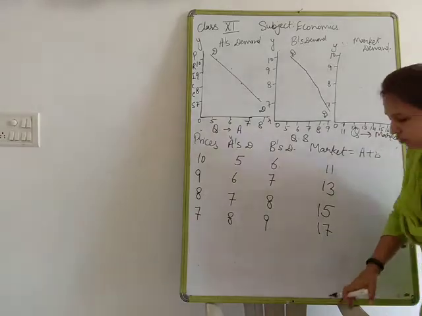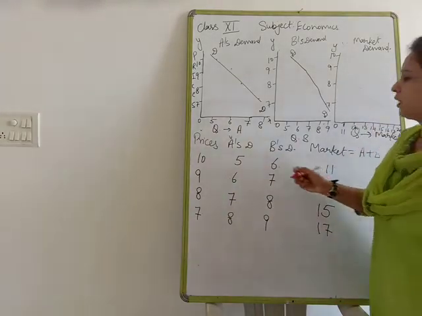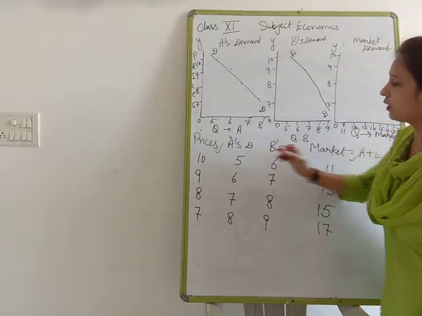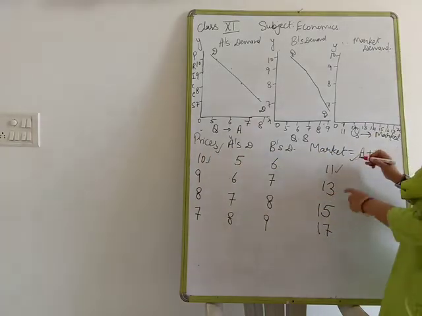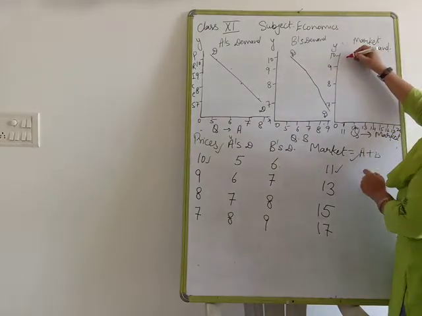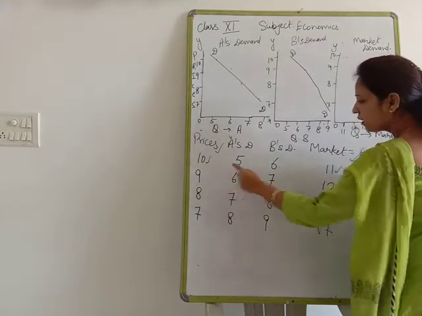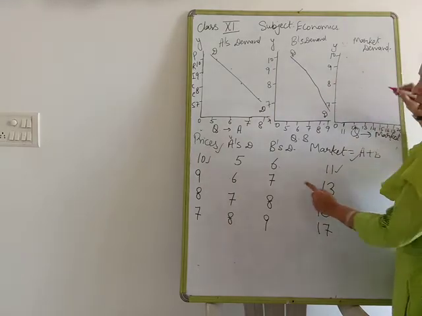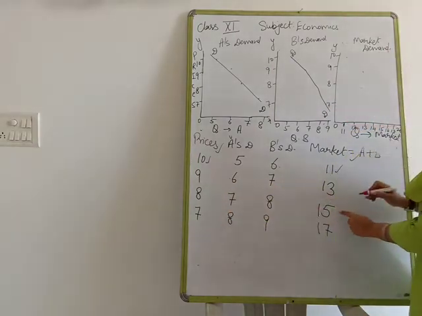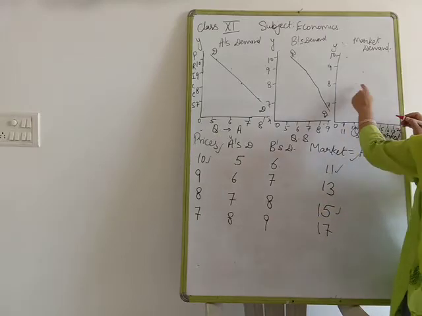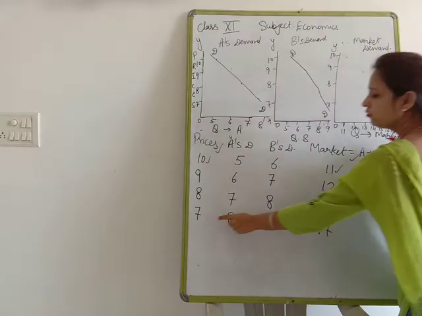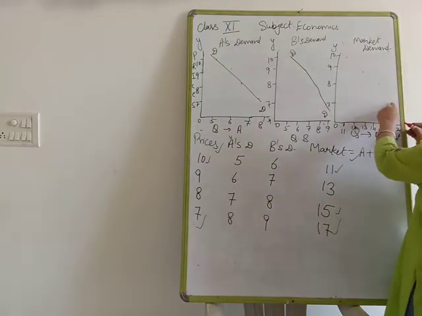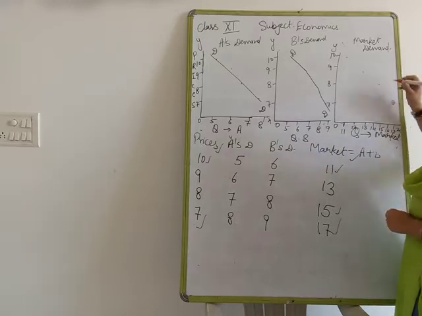Clear? Now we are going to show market demand, prices and market demand. If the prices are 10, then what will be the demand? 11. If the prices are 9, what will be the demand? 13. If the prices are 8, what will be the market demand? 15. If 7, then the market is going to demand by all the consumers 17.